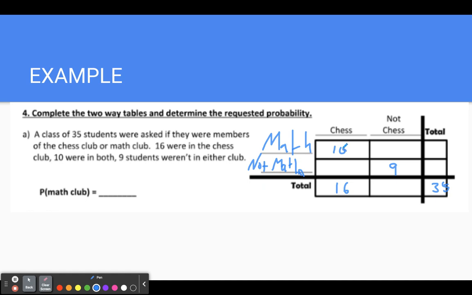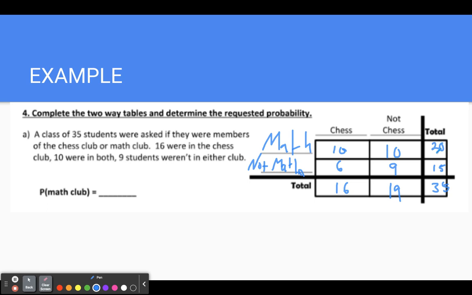That means that if there's 16 people total in the chess club, this column would be 16 minus 10, which would give this one a 6, which means that one would then be 15, right? If that's 35 and 16, we can find out that calculation there. So 35 minus 16 would give us 19 there. If there's 19 here, we can subtract 9 to give us 10 there, right? Which means 10 and 10 would be 20.